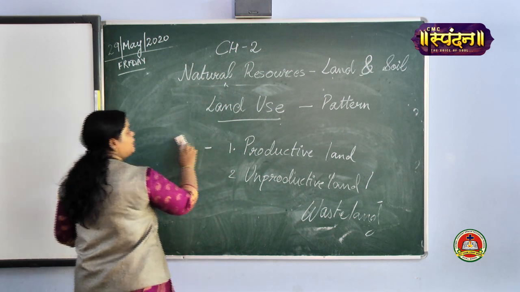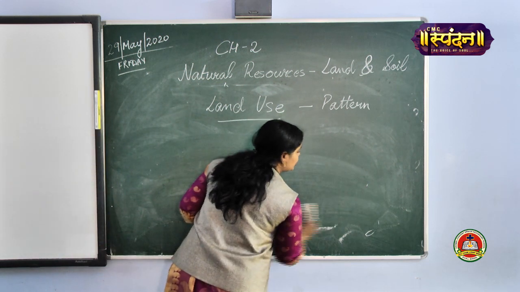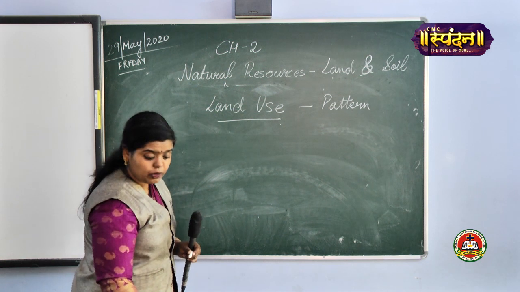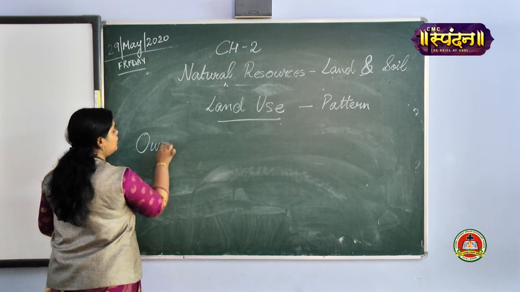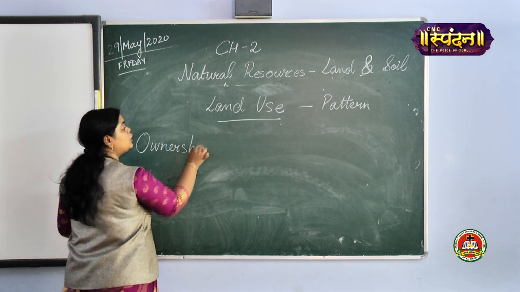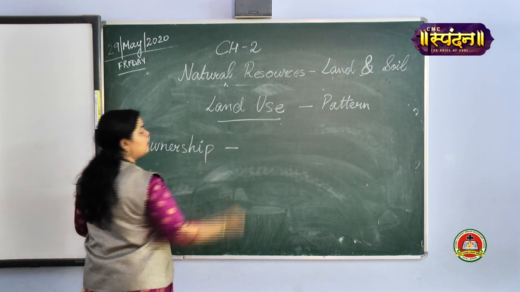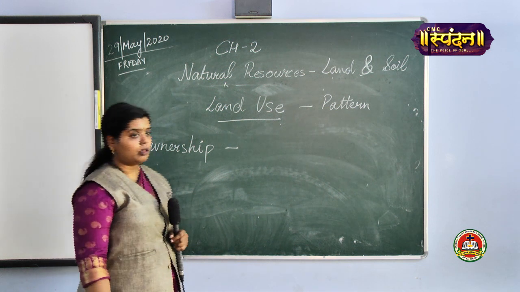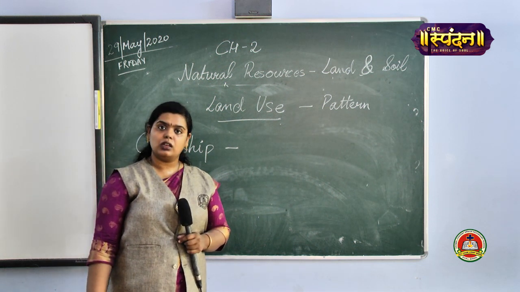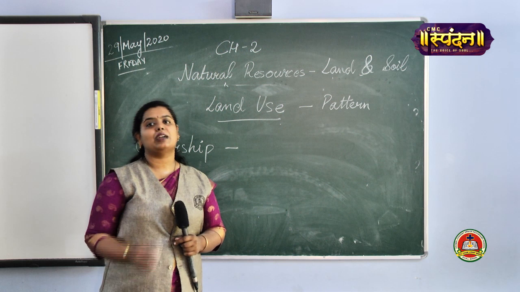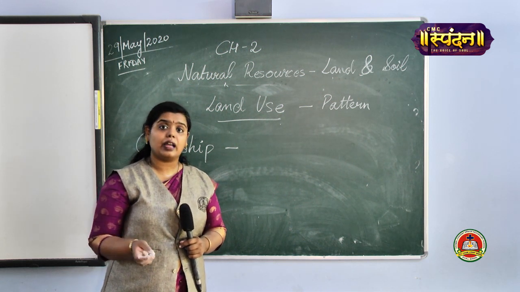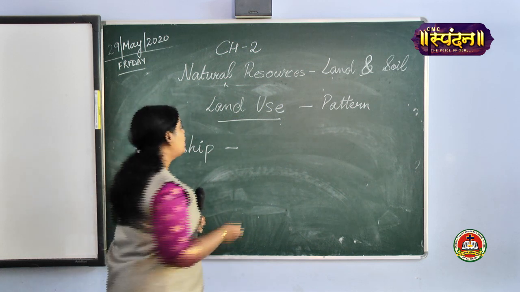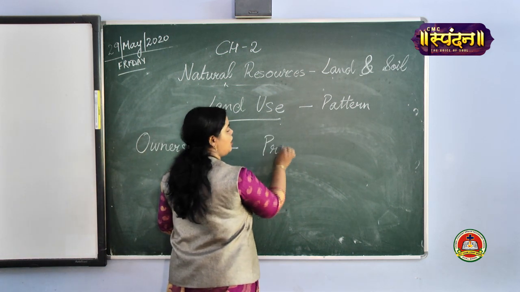Now, next one is depending on the ownership. Fine, ownership is very important. Is it clear? Depending on the ownership, again you have two types of land. One is private land. Suppose I have my own house under my name, then that would be my private land. I won't allow anyone to enter that land without my permission. Yes, that would be known as private land.